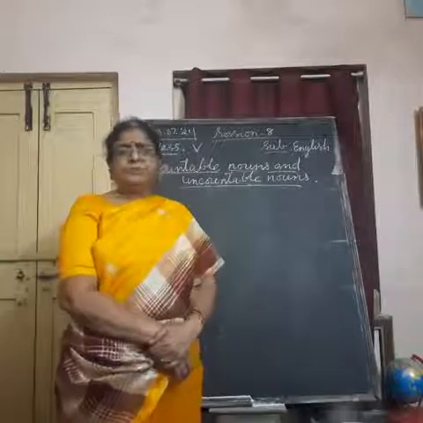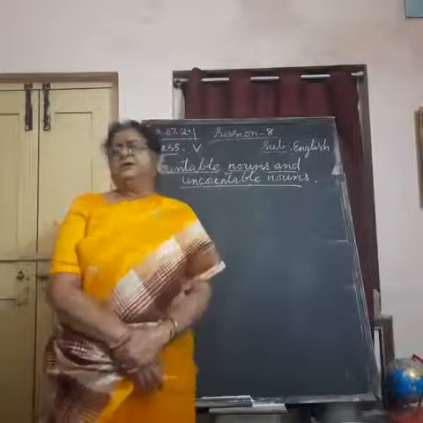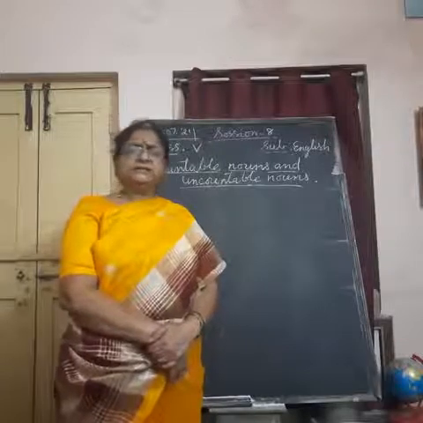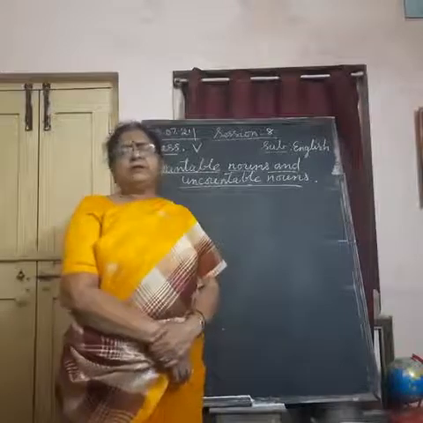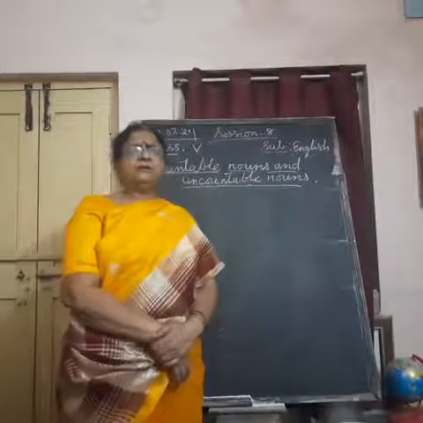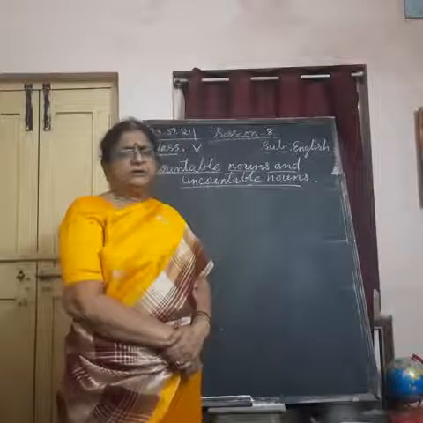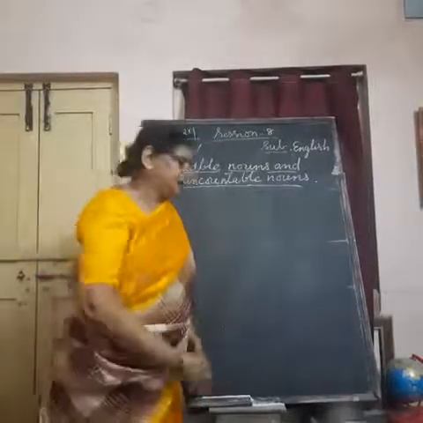So, I hope it is clear. Simple thing, it has to be clear. Now I am going to give you a sentence. After the sentence, in the bracket you will get countable noun and uncountable noun. If it is a countable noun in the sentence, you have to tick countable noun in the bracket. If it is uncountable, you have to tick uncountable noun. Okay.